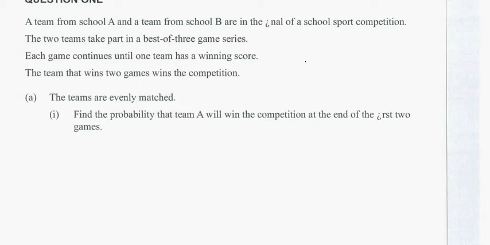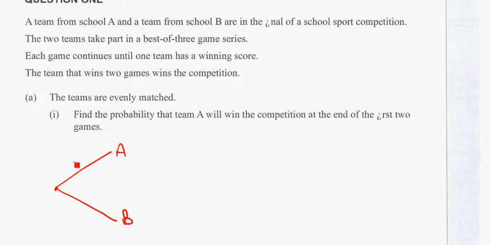2013 question 1. You can pause and read the question for yourself. We've got 2 teams taking part in a competition. Best of 3 competition. Each game continues until one team has a winning score. The team that wins 2 games wins the competition. So if we begin our first game, either A wins or B wins.